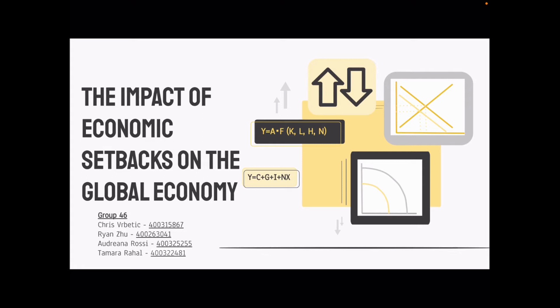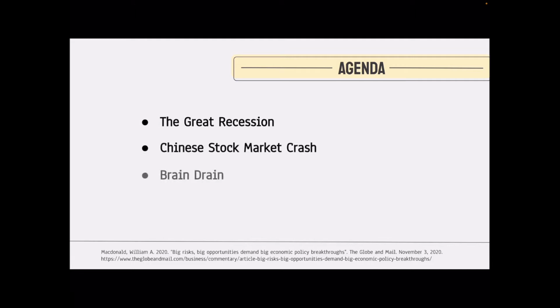Group 46, The Impact of Economic Setbacks on the Global Economy. After reading and analyzing the article we were given, Big Risks, Big Opportunities Demand Big Economic Policy Breakthroughs by William A. McDonald, we chose 4 economic issues the author discussed: the Great Recession, Chinese stock market crash, brain drain, and climate change. In this presentation, we will demonstrate the impact each of these setbacks has on the global economy.